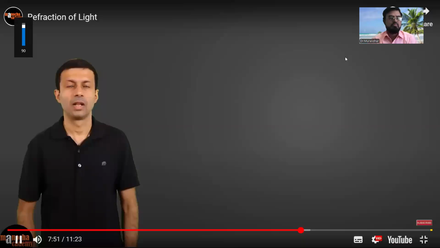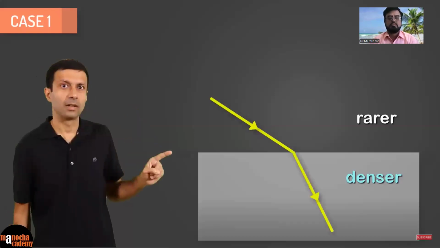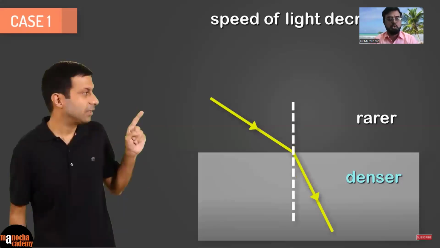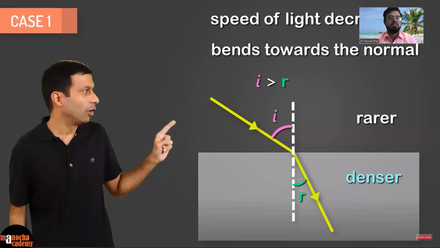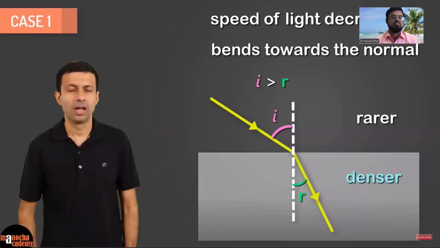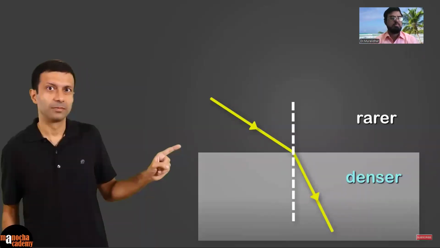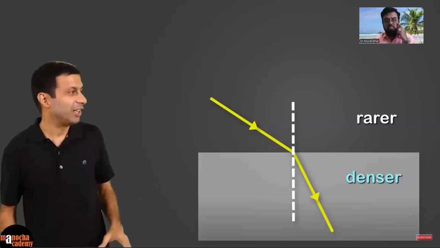So this was our case 1. When light travels from a rarer to a denser medium, the speed of light decreases. The light bends towards the normal. And as you can see, angle of incidence is greater than the angle of refraction. Now, can we make the light bend away from the normal? The answer is yes. We just need to switch the two materials.